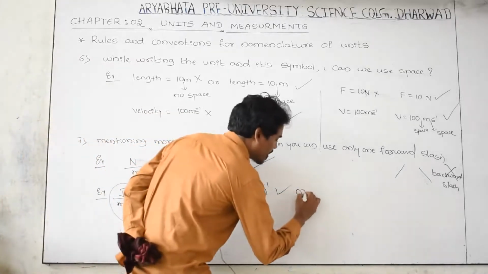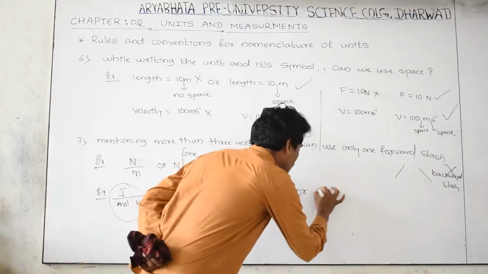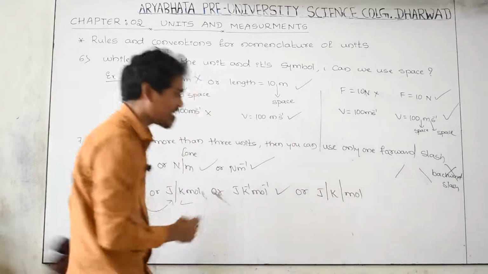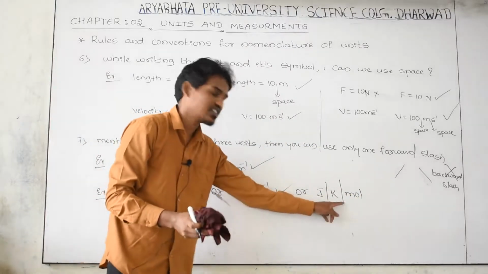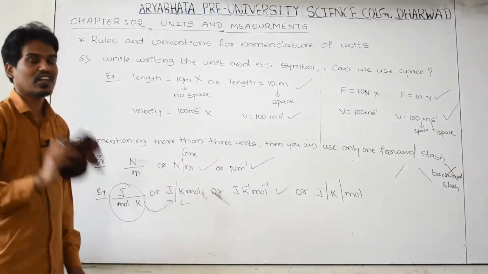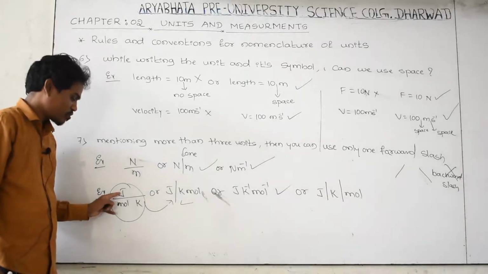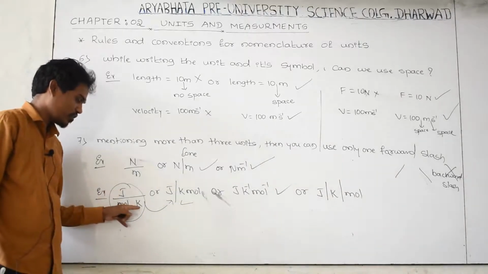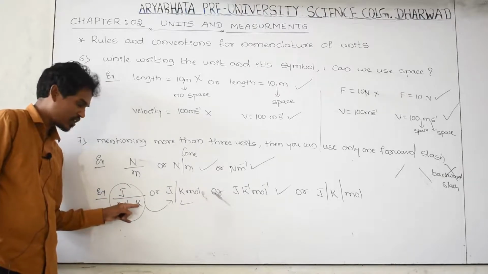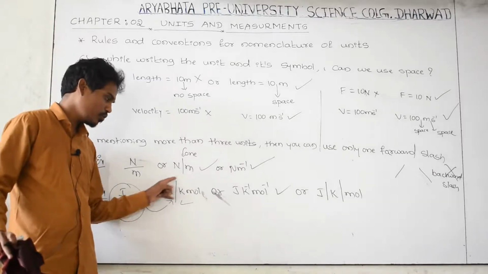But don't use more than one forward slash, that is Joule per Kelvin per mole. How many slashes are there? First forward slash, second forward slash. You should not use that. That is not the convention for expressing the units. First quantity, first unit, second unit, third unit. First unit divided by second unit and third unit. You can express this by using only one slash. Yes, Joule per Kelvin per mole.